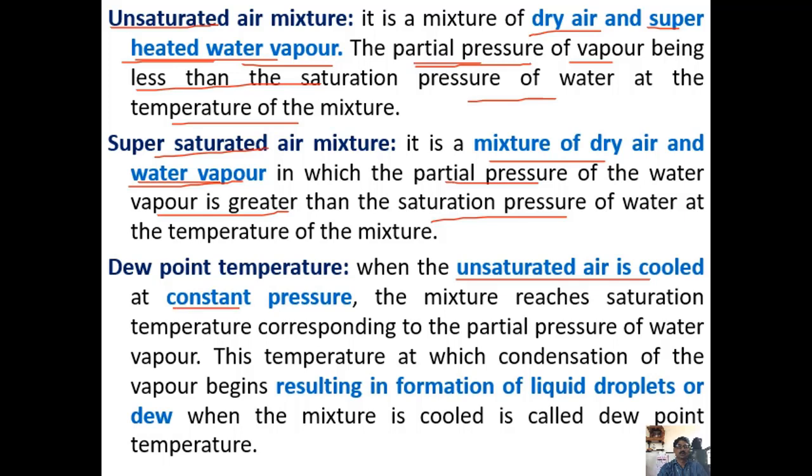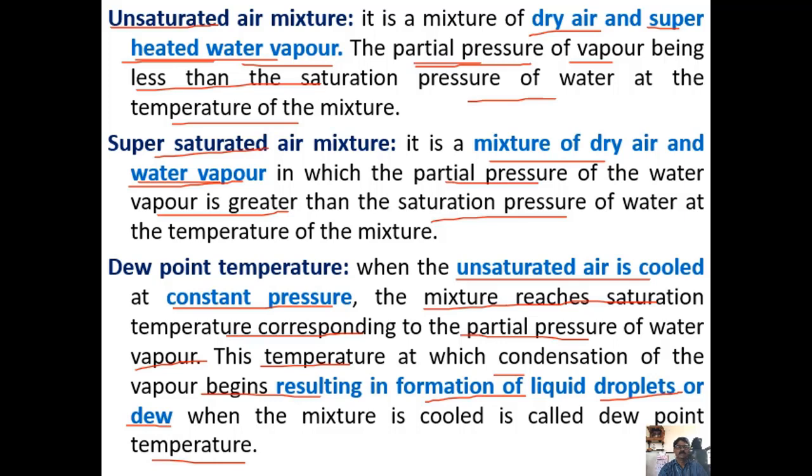So when it is cooled at constant pressure, its temperature reduces and reaches the saturation temperature. As the mixture reaches the saturation temperature corresponding to the partial pressure of water vapor, this is the temperature at which condensation of the vapor begins, resulting in the formation of liquid droplets, which is called dew, right? So that temperature is called the dew point temperature.